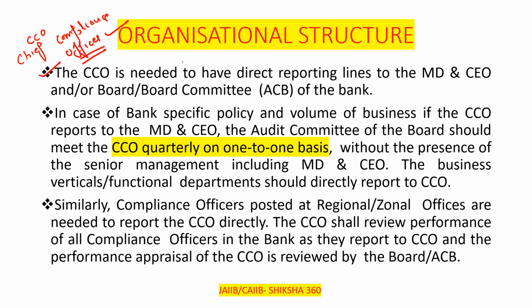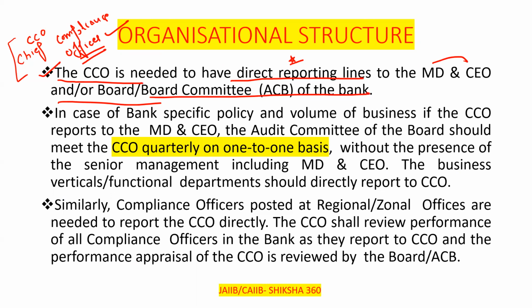The CCO, Chief Compliance Officer, is needed to have direct reporting lines. To whom do they have to report directly? This is one of the questions, clear? So the CCO is needed to have direct reporting lines to the MD and CEO, and or the bank board, or the board committee of the bank, clear?